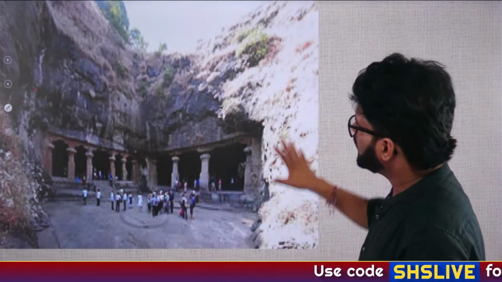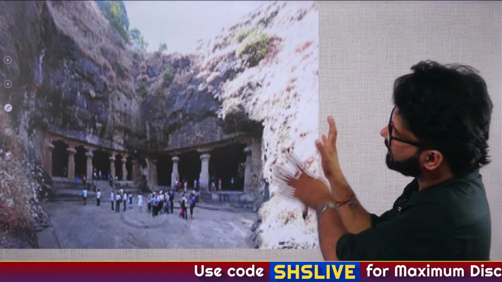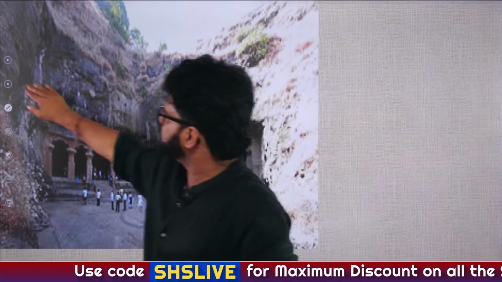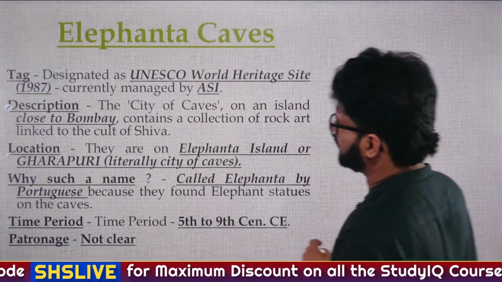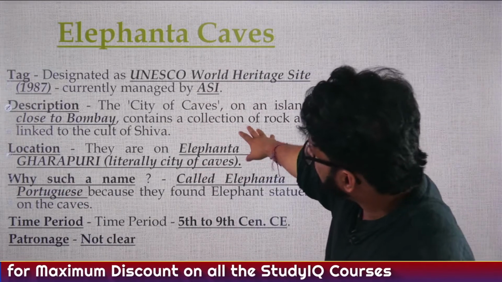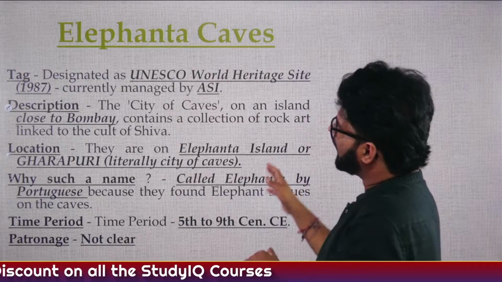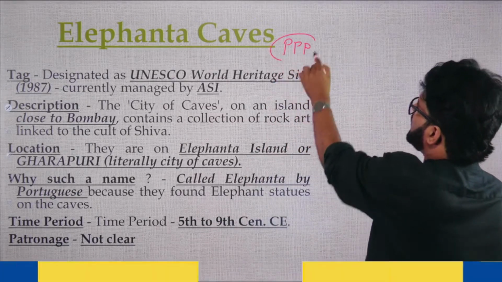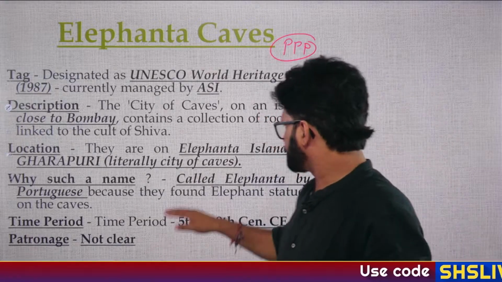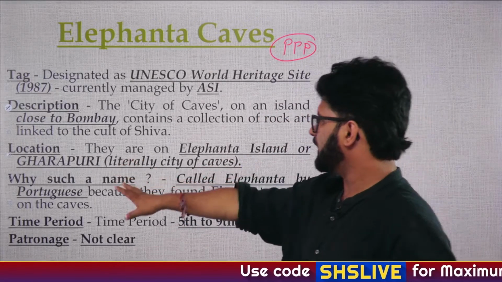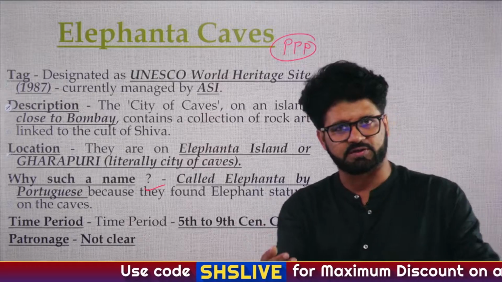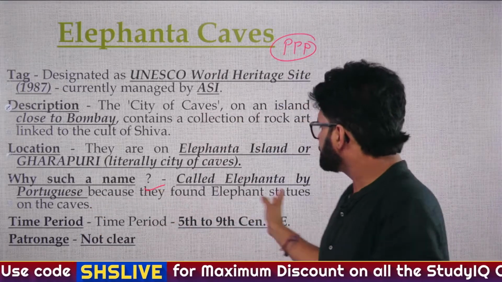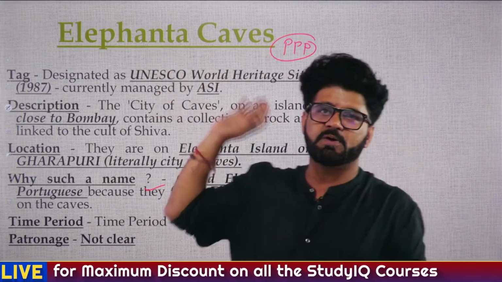Why they are called Elephanta caves, we know now: when the Portuguese came, they saw so many elephant statues here and named this cave Elephanta cave. Very good. They are located on an island close to Bombay, and now there is a PPP project going on which will connect Bombay to this island. PPP, Public-Private Partnership, located on the Elephant Island or Gharapuri. Why such a name? When the Portuguese first saw it, they saw elephant statues and named it Elephanta caves.